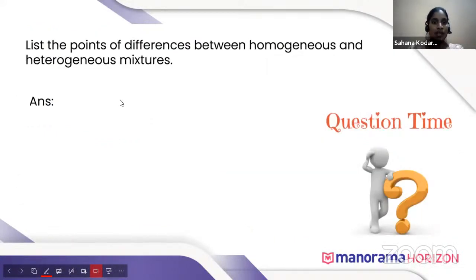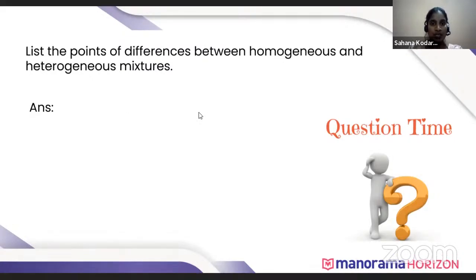So now list the points of difference between homogeneous and heterogeneous mixtures. Can anyone tell the difference between homogeneous and heterogeneous mixture?